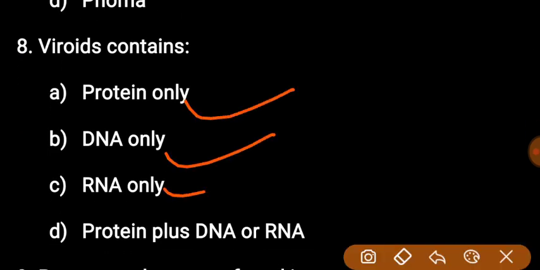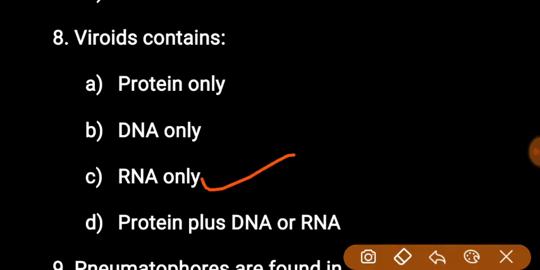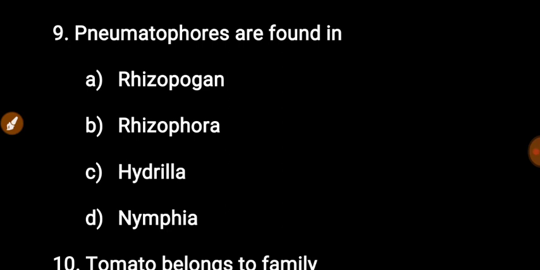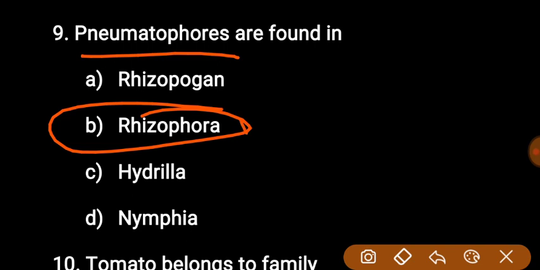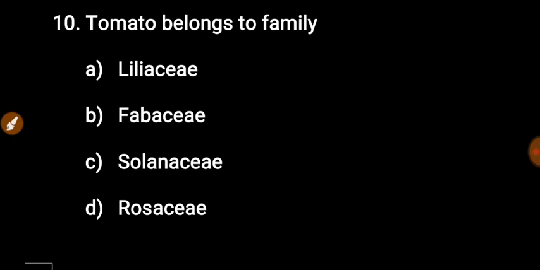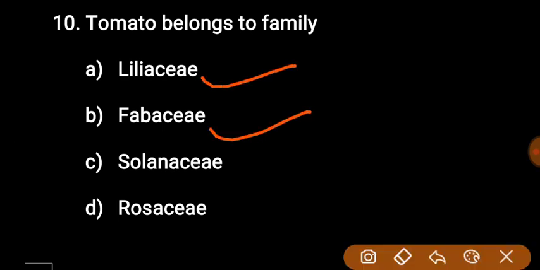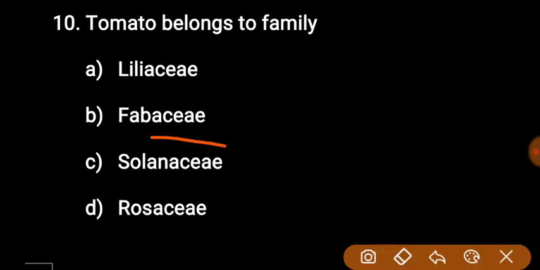Next question: viroids contain. Options: A protein only, B DNA only, C RNA only. The right answer is option C, RNA only. Next question: nematophores are found in. Options: Rhizopogon, Rhizophora, Hydrilla, Nymphaea. Nematophores are present in Rhizophora. Next question: tomato belongs to family. Options: Liliaceae, Fabaceae, Solanaceae and last Rosaceae. The family of tomato is Solanaceae.